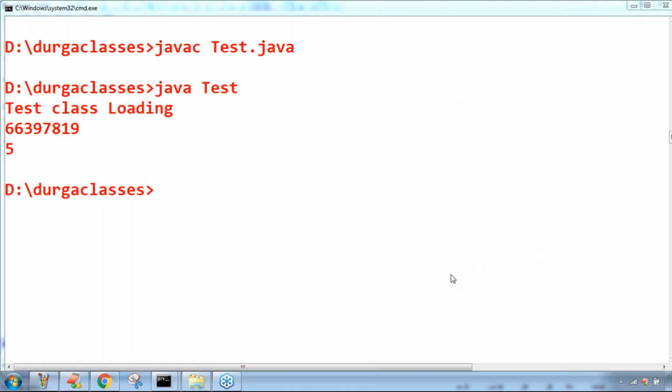Yes, String is in the java.lang package. Correct. So don't think that the parent and child class both should be in the same package. The parent class can be in one package and the child class in another package. It is possible. Don't think both should be in the same package.